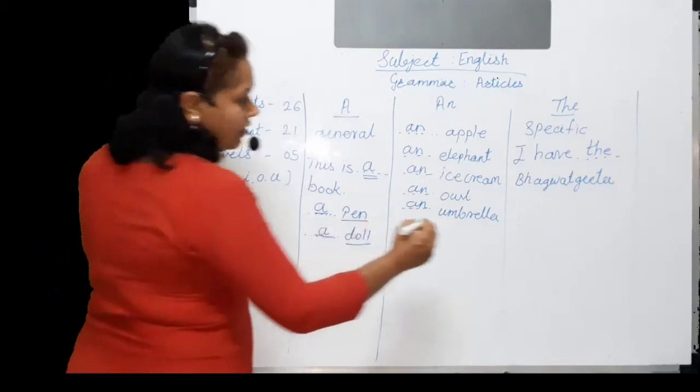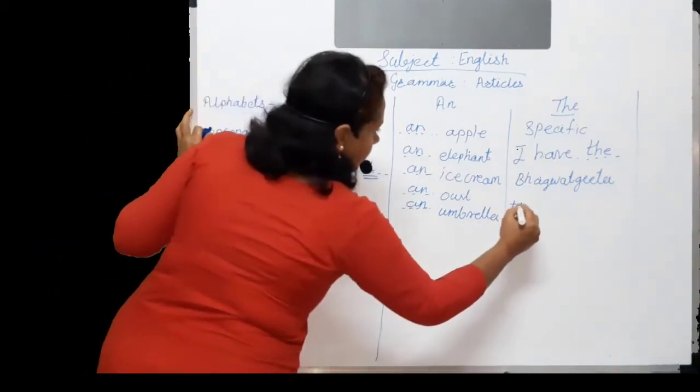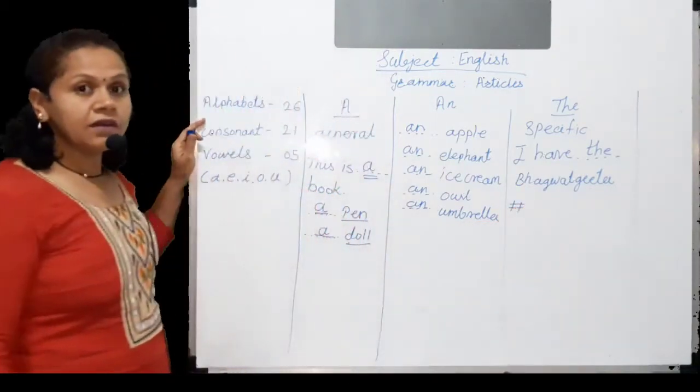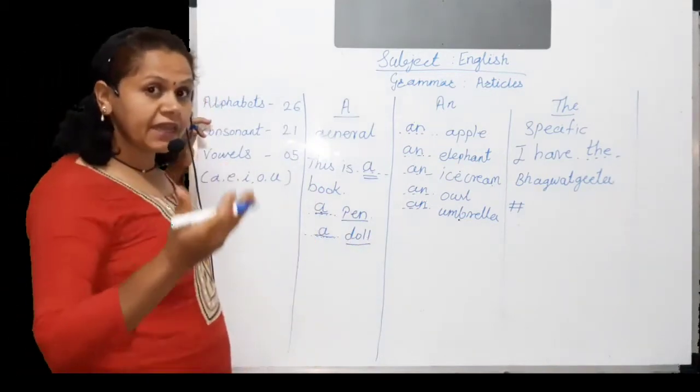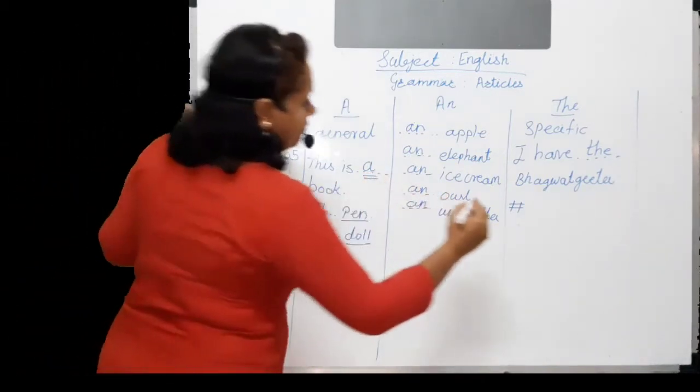Now, second thing, article the is used when we are mentioning anything a second time.